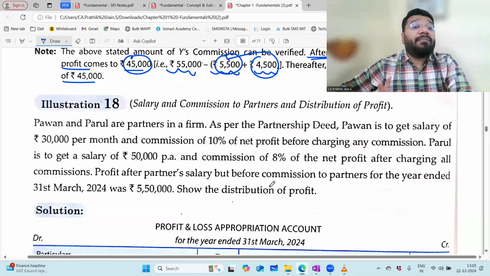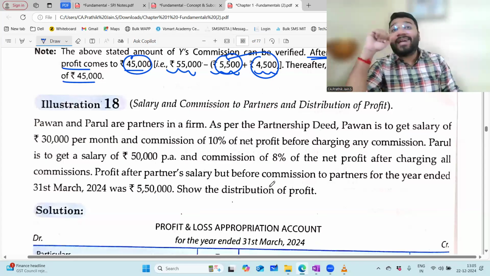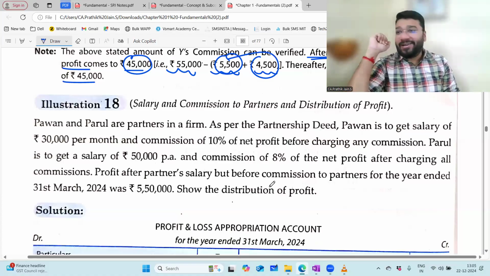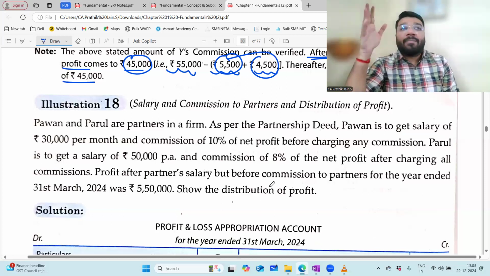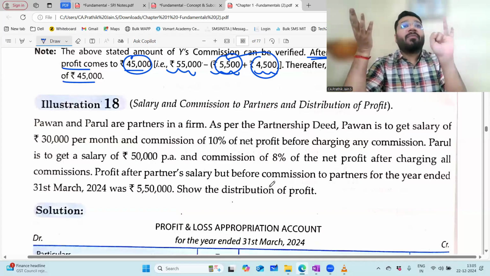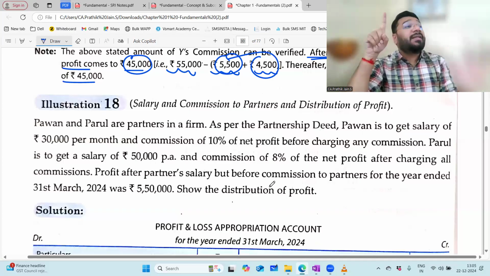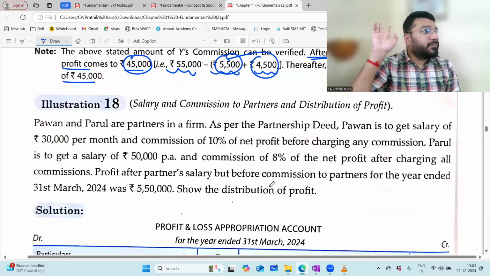How this question will be twisted, you know? They'll tell you, Pawan and Parul started the firm on 1st October. As per the partnership deed, Pawan is to get a salary of 30,000 per month. What will you do and come in the exam? 30,000 into 12 you'll do and come. But what are you supposed to do? Right, because the business was started in October, so the partner will start withdrawing the salary from October. October end, November, December, Jan, Feb, March. So 30,000 into 6. Every single line you read, you have to be very vigilant. Anyhow, the question could be twisted.